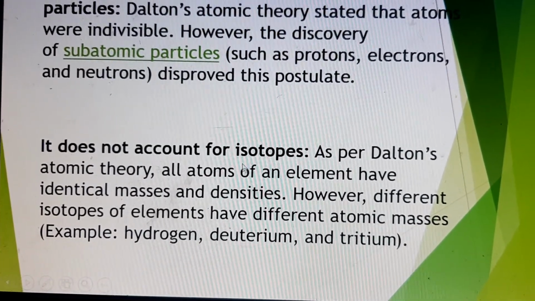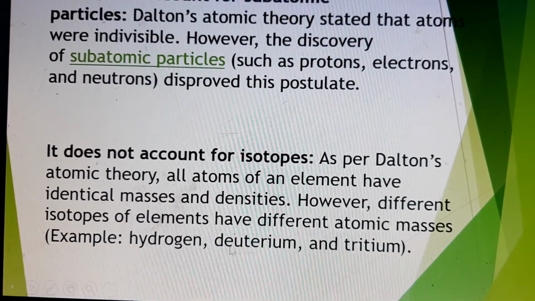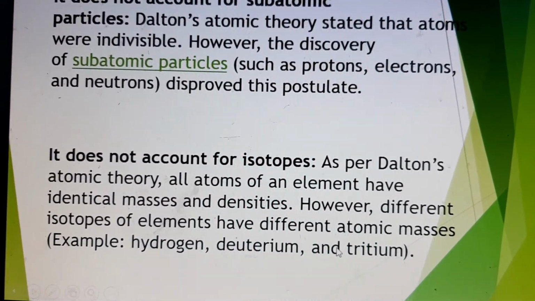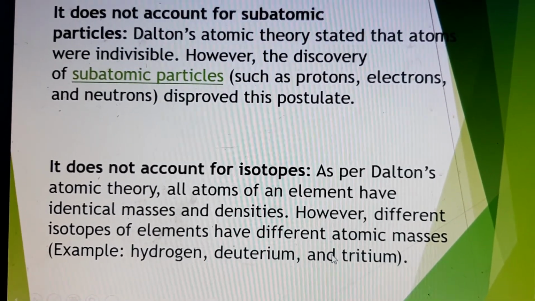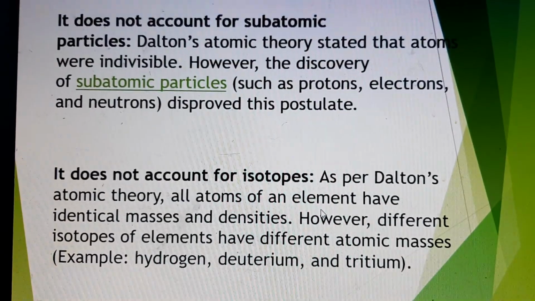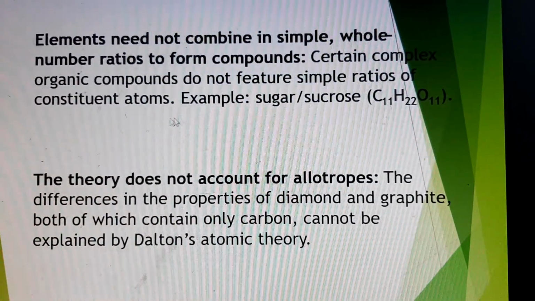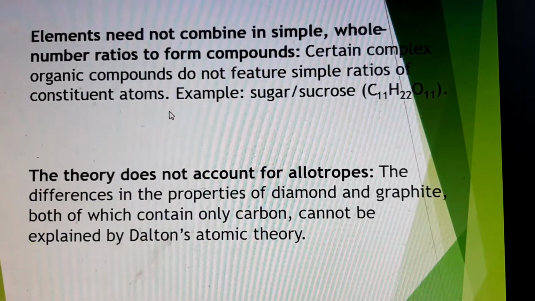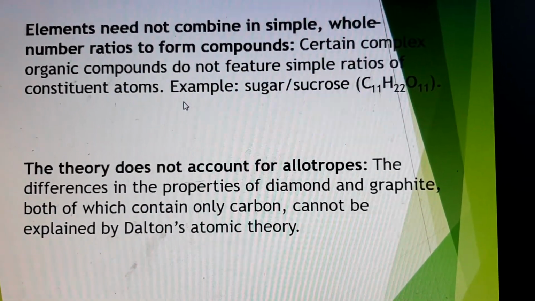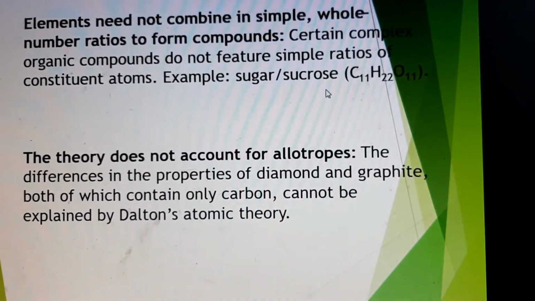Even for hydrogen, we know that there are three isotopes which have different atomic masses, 1, 2 and 3. So that is how this theory was disputed. This is one limitation. Then, elements need not combine in simple whole number ratios. In certain compounds, organic ones, they do not have simple ratios, like we have C12H22O11.